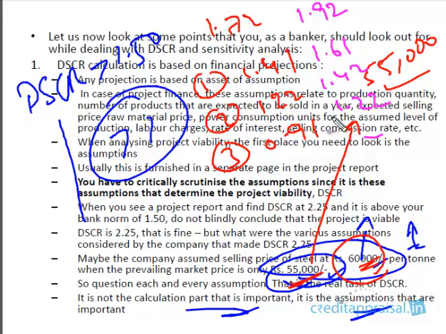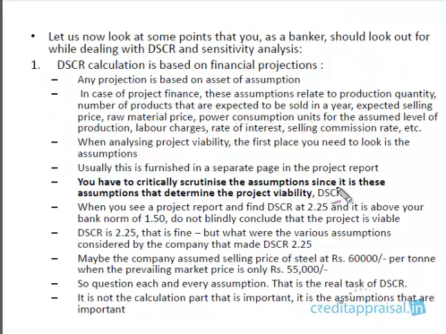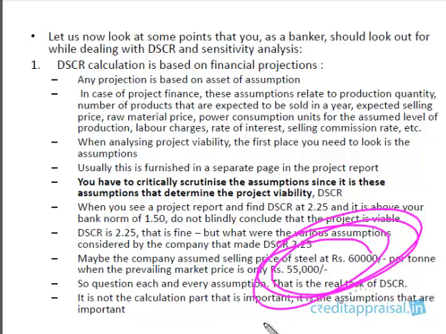So the company will first of all test a realistic assumption, the correct assumption, and arrive at some figures. If they are not satisfactory, it will change the figures and take a fresh assumption till the bank norms are satisfied. So don't be surprised if the DSCR is healthy. If the sensitivity analysis is satisfactory, don't be surprised. The company will make sure that will happen. What you have to do is check the assumptions, each and every assumption.